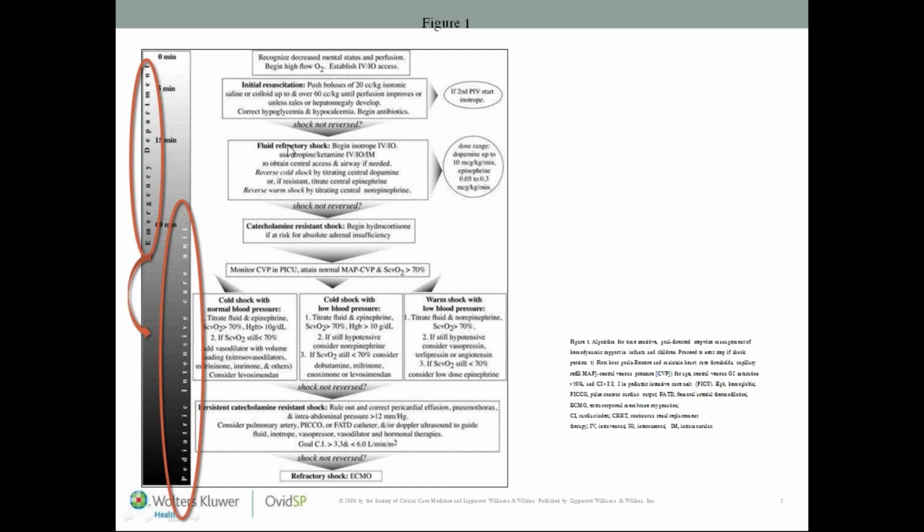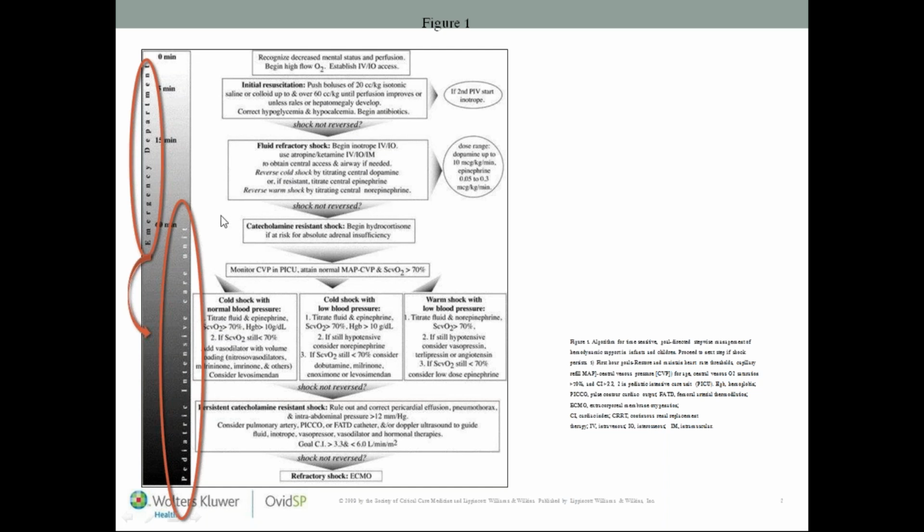Shock not reversed. So after 15 minutes, if we are taking it as fluid refractory shock, we have to immediately start inotrope. Okay, start inotrope with dopamine at 10 mcg per kg per minute or epinephrine if required. Both should be started. Okay, and we should be obtaining central access, and airway is to be taken over by intubation, when mechanical ventilation may be needed. Reverse cold shock by titrating central dopamine.